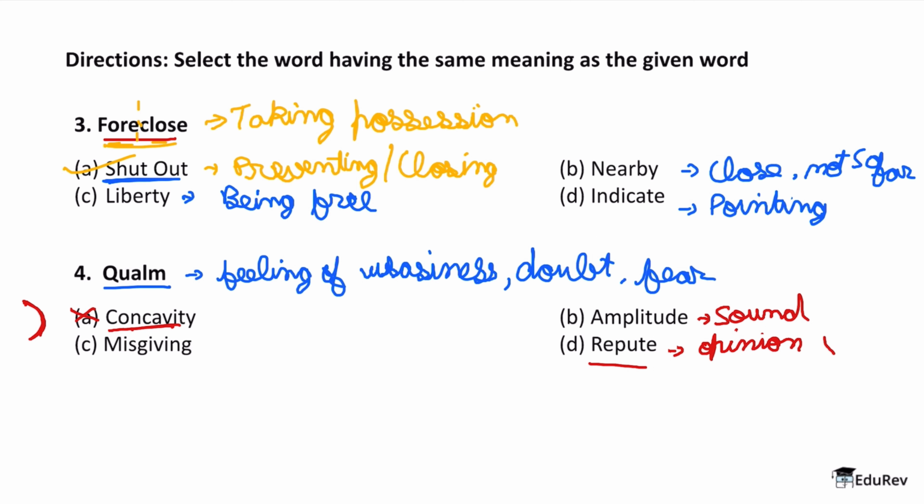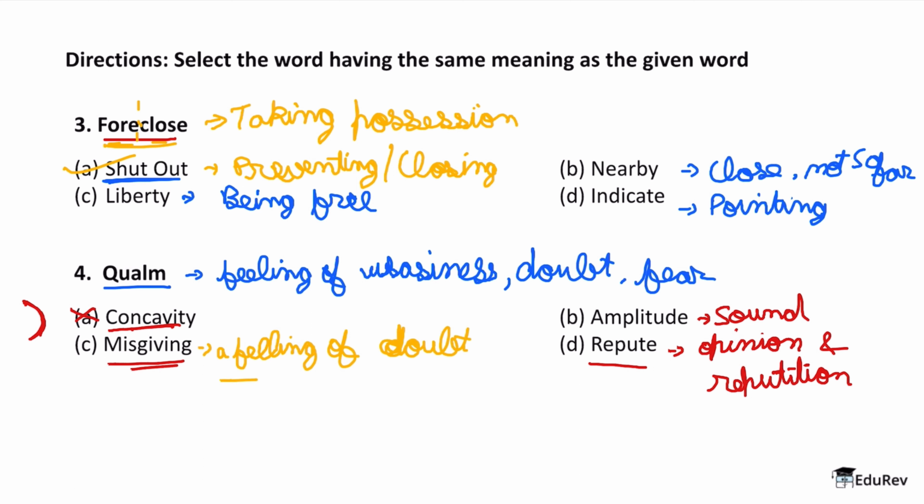Or we can also use reputation in its place, which is a synonym of repute. What about misgiving? Misgiving here will be our right answer. And what does misgiving mean? It is a feeling of doubt. So this is a feeling of doubt. Great. Therefore our correct answer is option C.